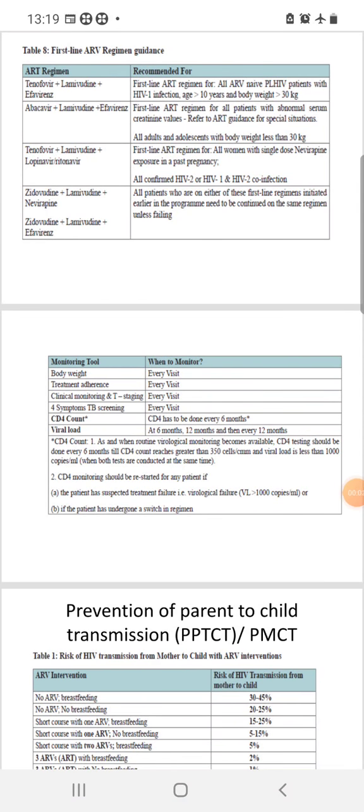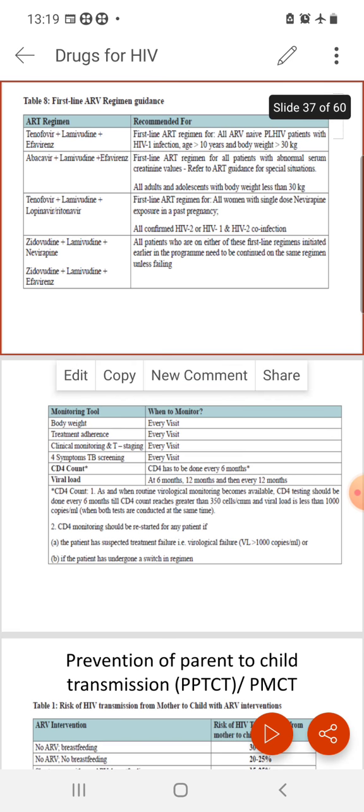Well, so today we shall discuss management of HIV in normal patients, as well as two important topics: prevention of parent to child transfer, and post exposure prophylaxis of HIV, which are very commonly asked in theory as well as viva.